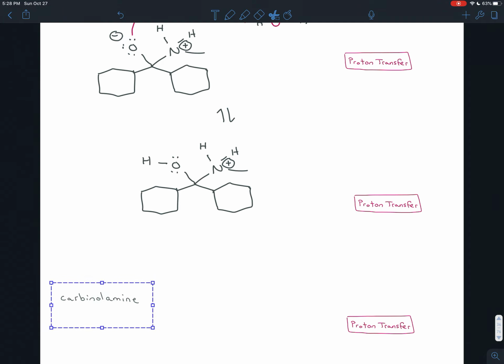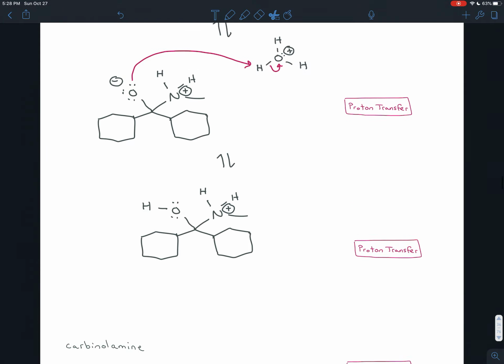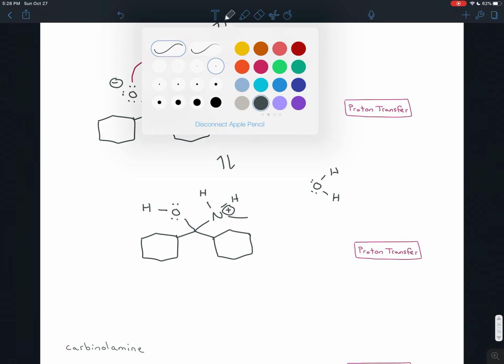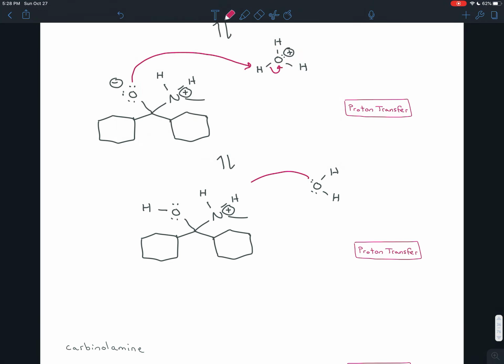Okay, well, we stabilized the negative charge. Now we just have to stabilize the positive charge. We can take the conjugate base that we just made. So here we made water, right? When this lost that hydrogen, it became water. And that water can act as a base and steal one of the slightly positive hydrogens on this ammonium ion.